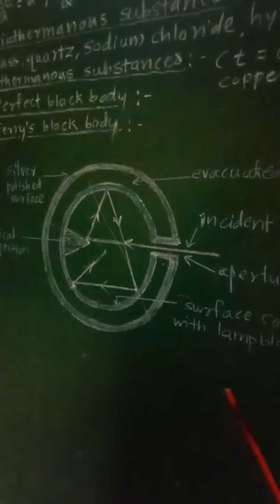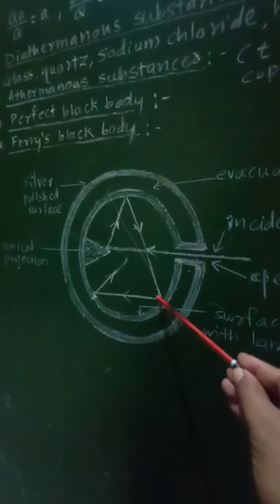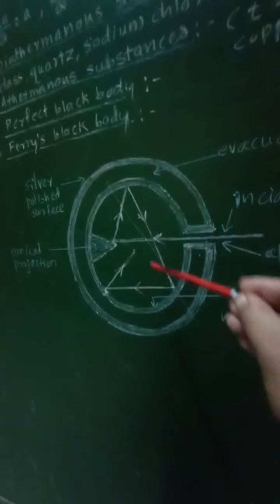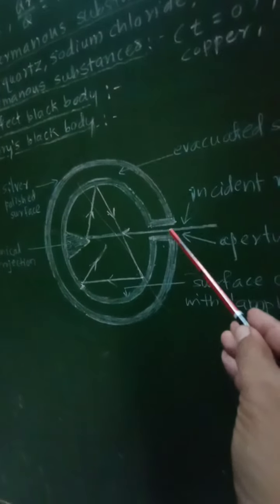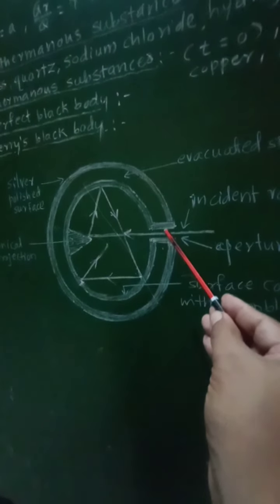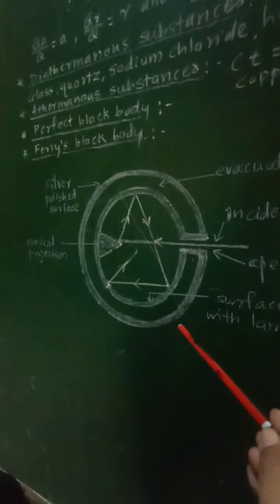Then the effective area at which these radiations are incident is nearly equal to the area of the aperture, and therefore this aperture acts as the perfect black body.